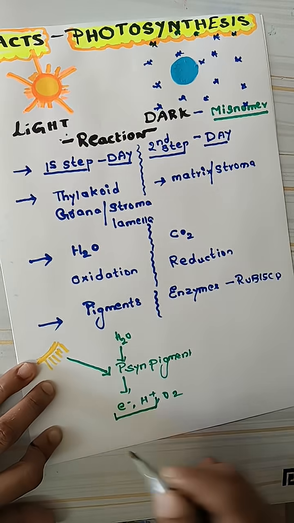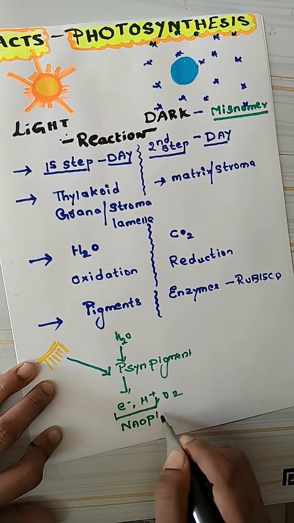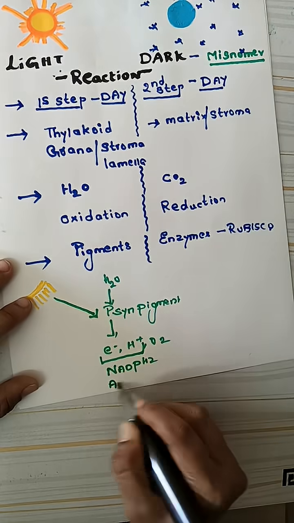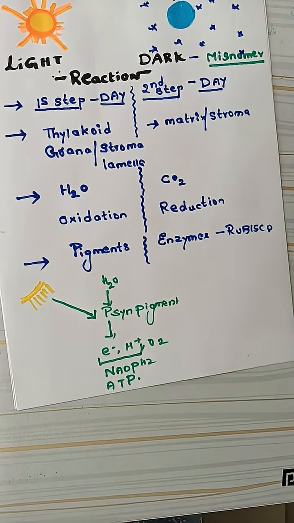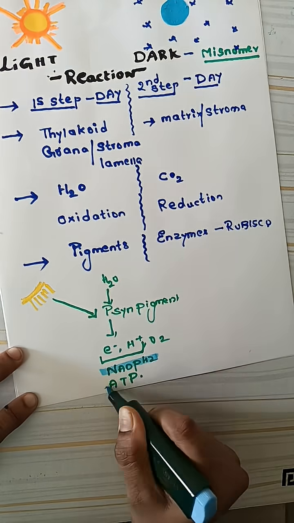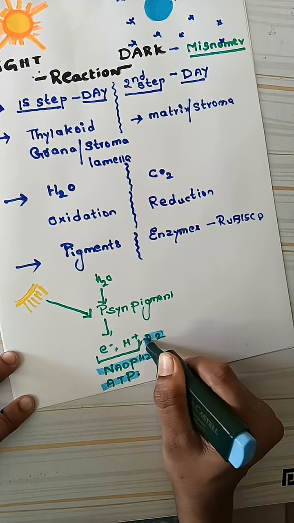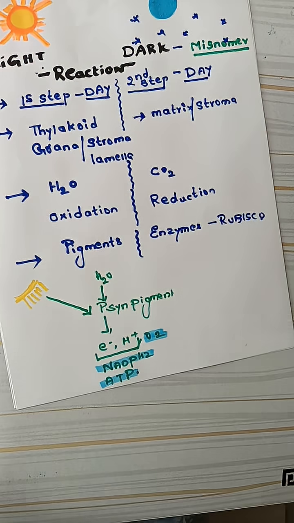These electrons and protons are going to give you the products of the light reaction. One is NADPH2, the other one is ATP. Now you have three products of the light reaction: NADPH2, ATP, and oxygen. These are the products of the light reaction.